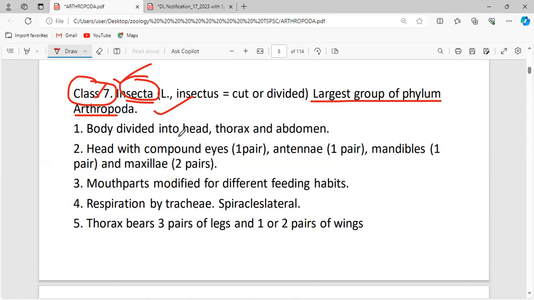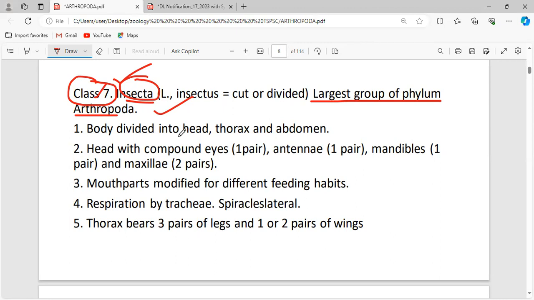So now my question is, right from the Porifera, Coelenterata, Platyhelminthes, Nemathelminthes, up to the phylum Echinodermata, which phylum is the largest phylum when it comes to the animal kingdom? Very good. Arthropoda. The phylum Arthropoda is the largest phylum in the animal kingdom.